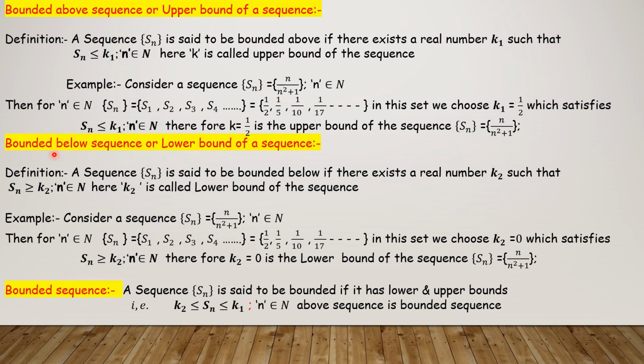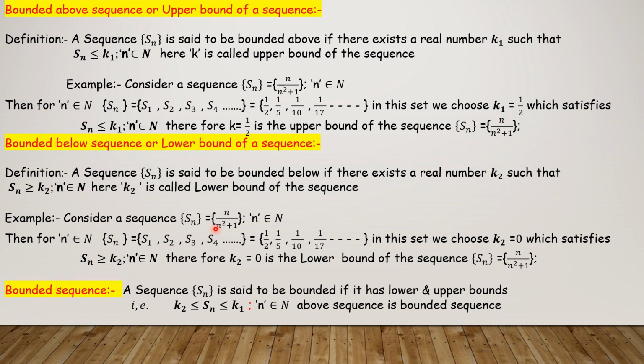Similarly, bounded below sequence, or lower bound of the sequence. A sequence Sn is said to be bounded below if there exists a real number k2 such that Sn greater than or equal to k2, where n belongs to N. Here k2 is called the lower bound of the sequence. So every term of the sequence must be greater than or equal to a number which is in that sequence.